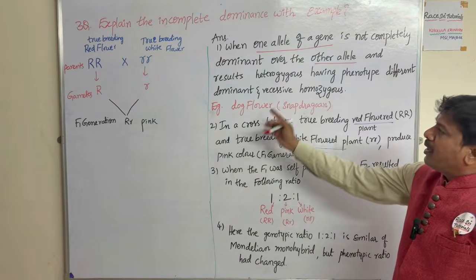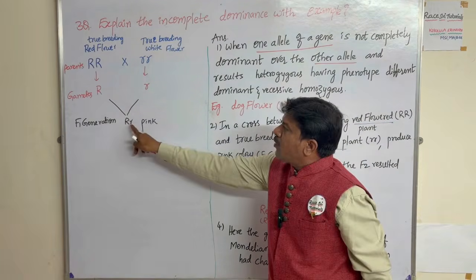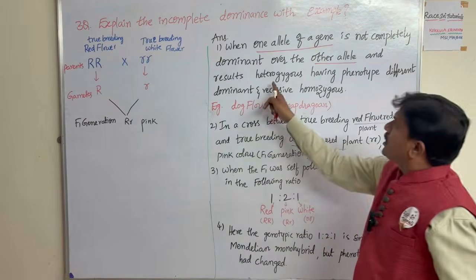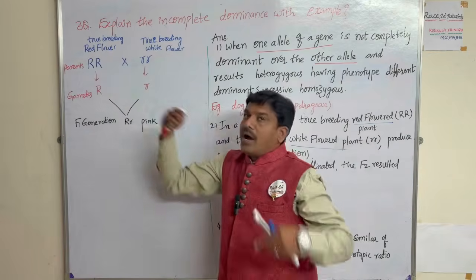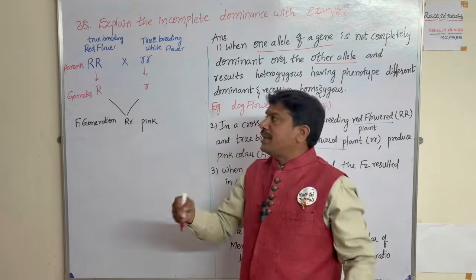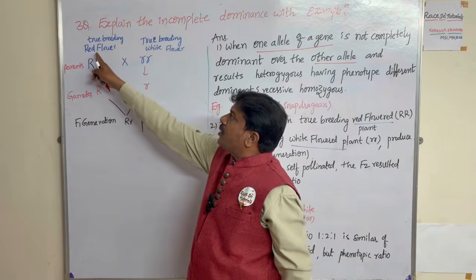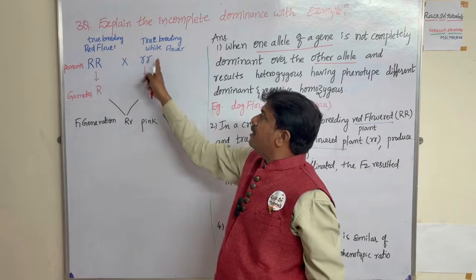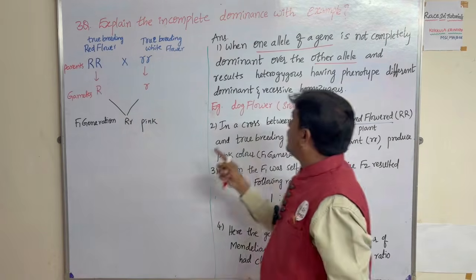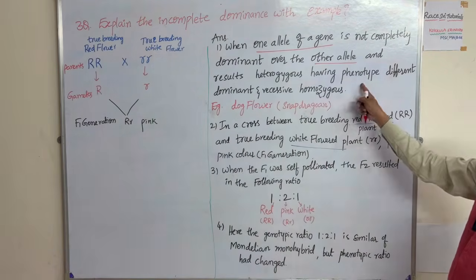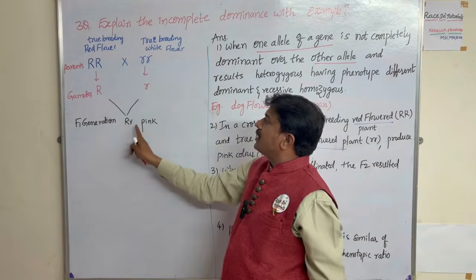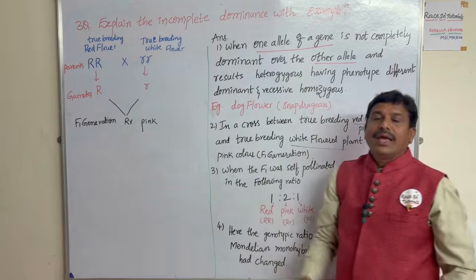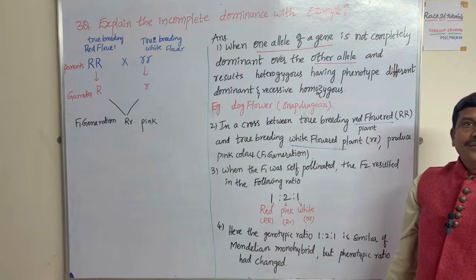As a result, these are both heterozygous. That's why heterozygotes have a different phenotype, meaning external appearance. Phenotypically here we have red and white, but the result is pink color. So phenotypically, the dominant and recessive characters appear different. That is called incomplete dominance.